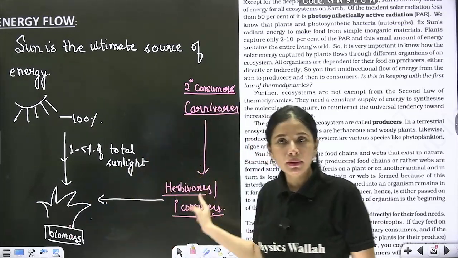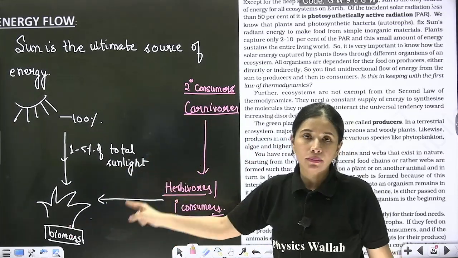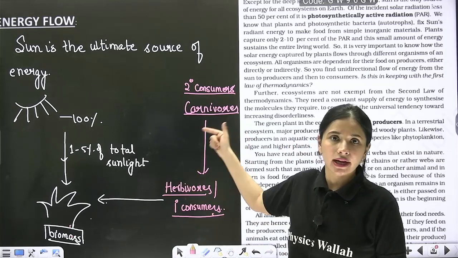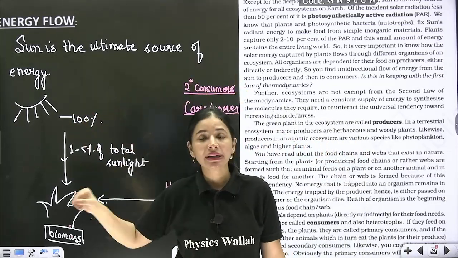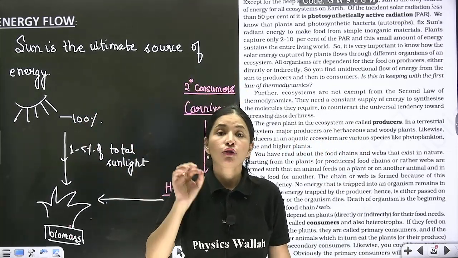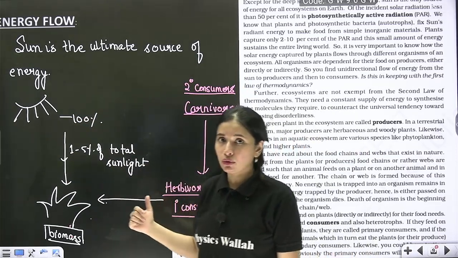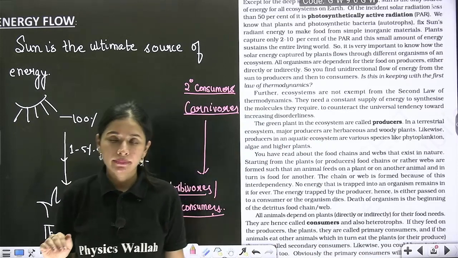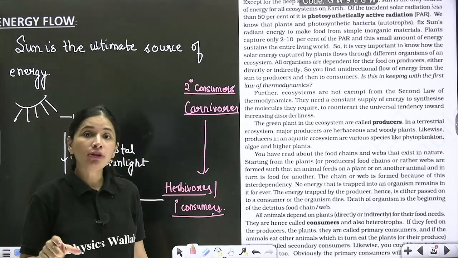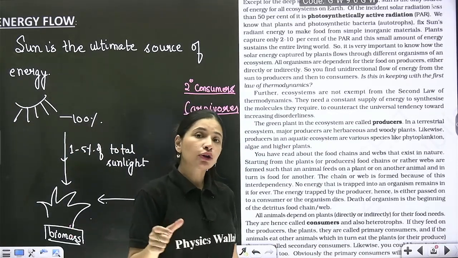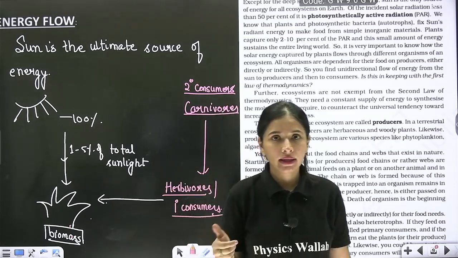And now the simple flow of energy which you can see from producer to primary consumer to secondary consumer to tertiary consumer is simply known as food chain. This is simply known as food chain. Correct? Now, if one trophic level at a time is occupied by one organism only, then that is simple food chain.